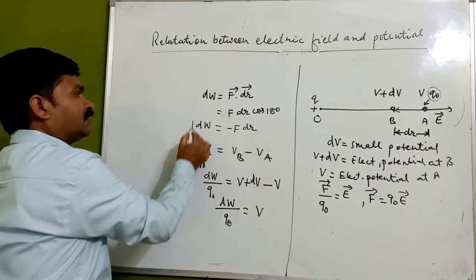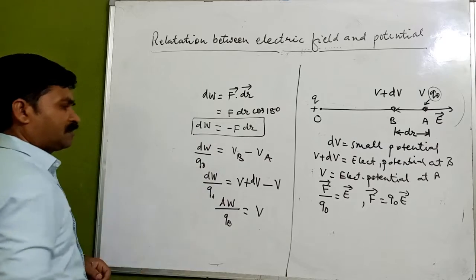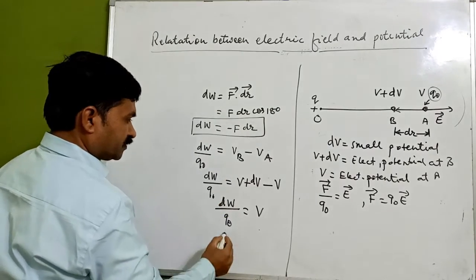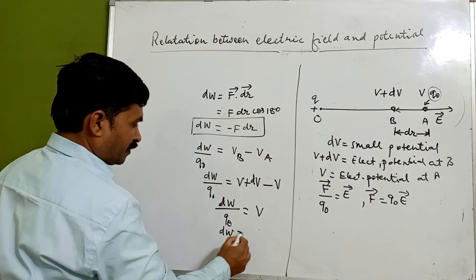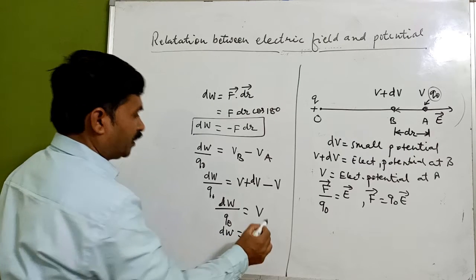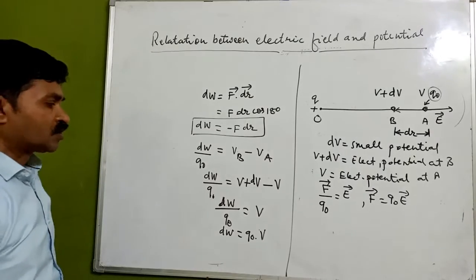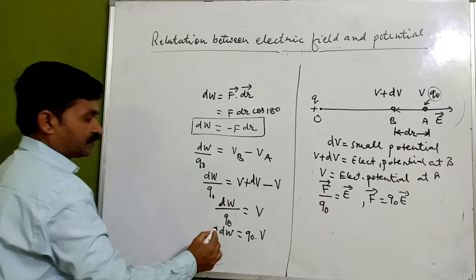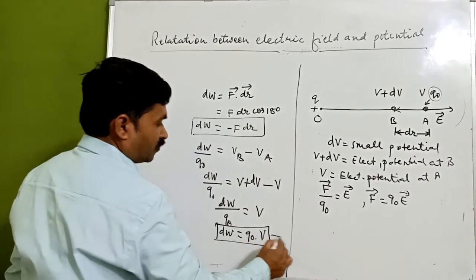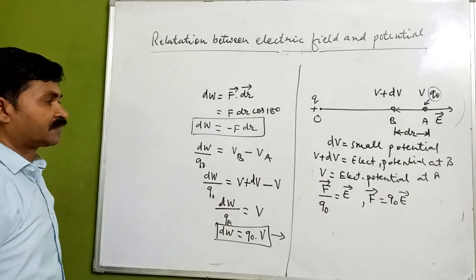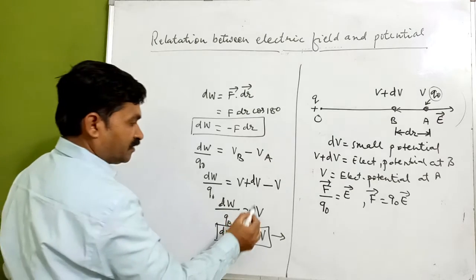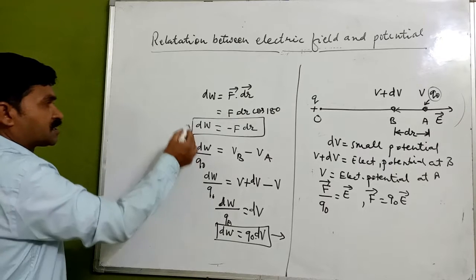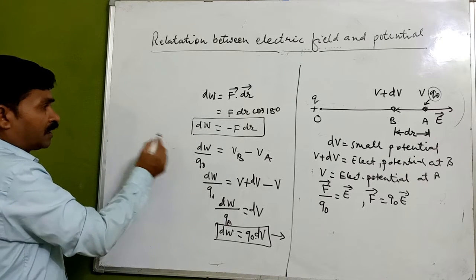Now the work done which we have got is minus F dr. Similarly, here we are having dW, that is Q0 into dV. So we can equate these two results.